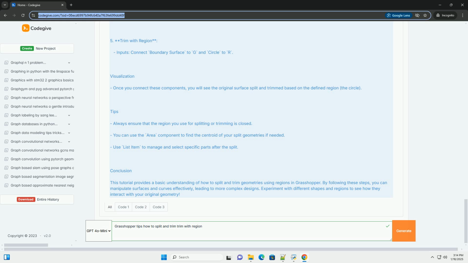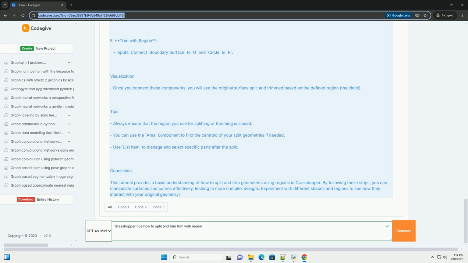Example Grasshopper setup. Here's a simple description of the components you would use. 1. Rectangle, to create a square surface. Inputs, X and Y for width and height. 2. Boundary surface. Input, connect the rectangle output here. 3. Circle, to create the trim region. Inputs, define the center and radius. 4. Surface split. Inputs, connect boundary surface to G and circle to S. 5. Trim with region. Inputs, connect boundary surface to G and circle to R.